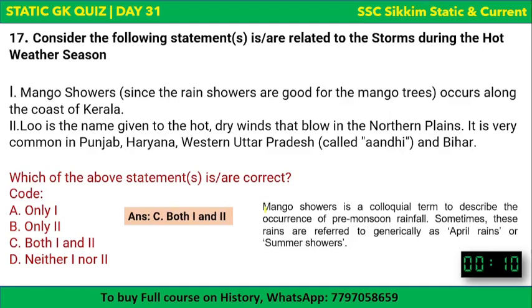What are mango showers? Mango showers is a colloquial term to describe the occurrence of pre-monsoon rainfall. Sometimes these rains are referred to as April rains or summer showers. So this is about mango showers, and Loo is the name given to hot and dry winds that blow in northern plains. So both of these statements are correct. There is no need for a long discussion on this question. Let's move to the next question.